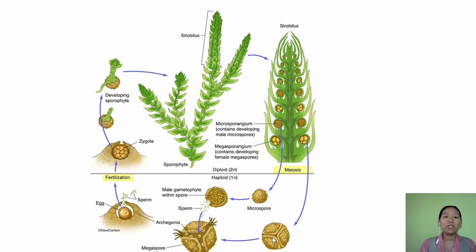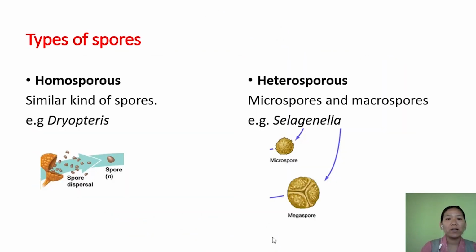So in the members of pteridophyte, we can have one which produces a similar kind of spores, and one which produces two different kinds of spores. So they are termed homosporous and heterosporous. Homosporous are the ones which produce similar kinds of spores, for example Dryopteris, and heterosporous are the ones which produce two different kinds of spores, that is microspore and macrospore, as in the case of Selaginella. Microspore will develop into the male gametophyte, and macrospore will develop into the female gametophyte. Now which one do you think is more advanced? Of course, it is the heterosporous.